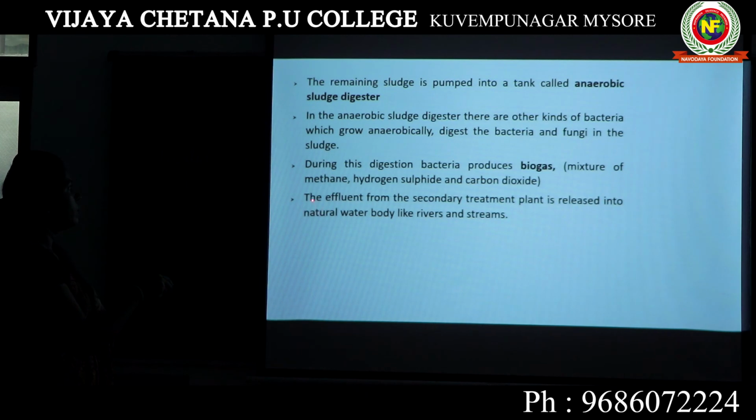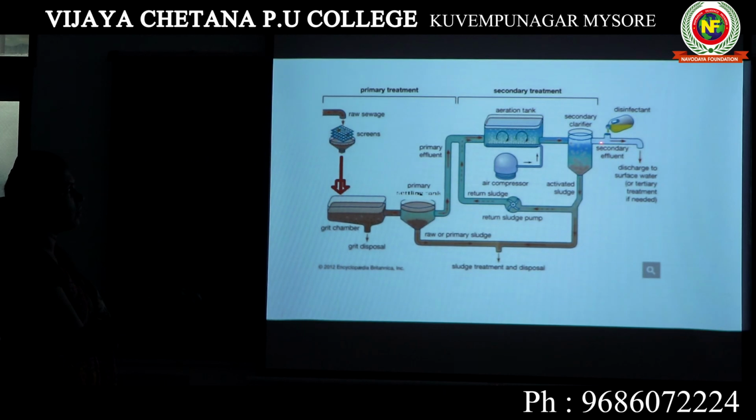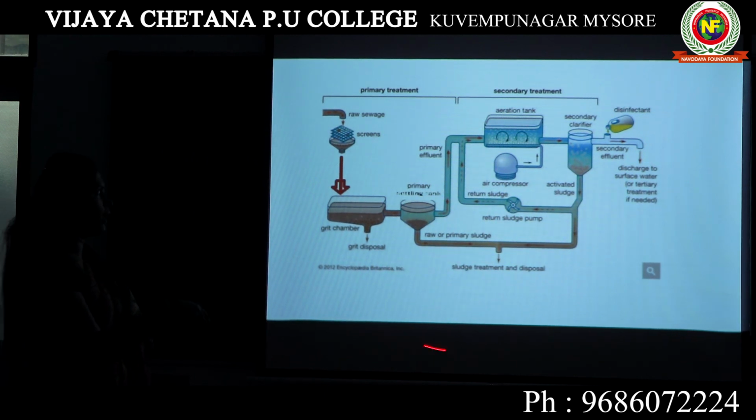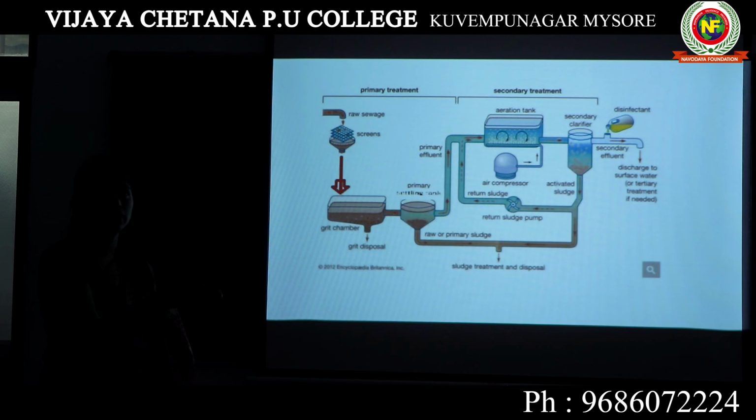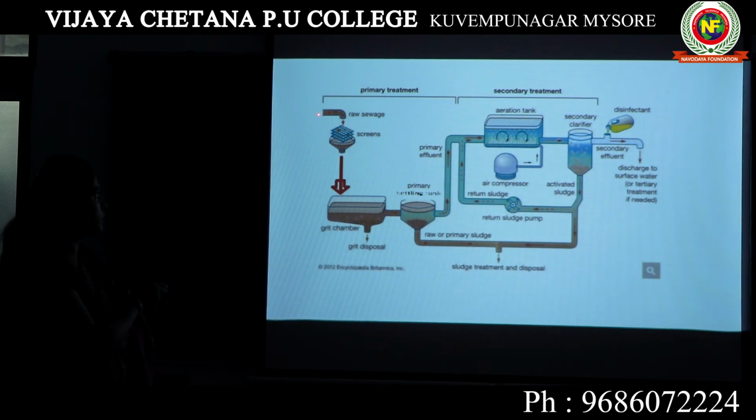Okay, now the effluent from the secondary treatment plant is released into natural water bodies like rivers and streams. So that's what I mentioned here. The effluent coming from the secondary settling tank will be sent into different water bodies. So the whole process is known as sewage treatment, where sewage coming from your house undergoes primary treatment and secondary treatment.